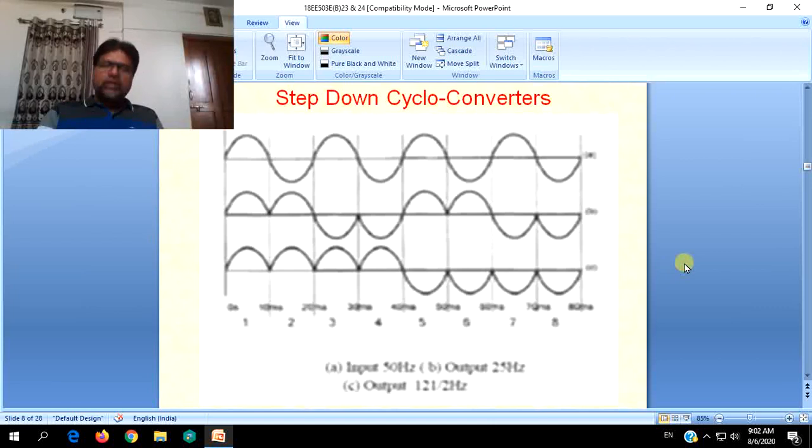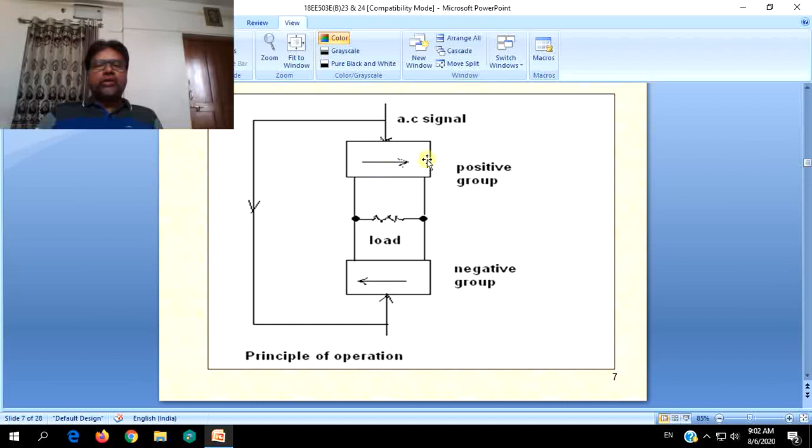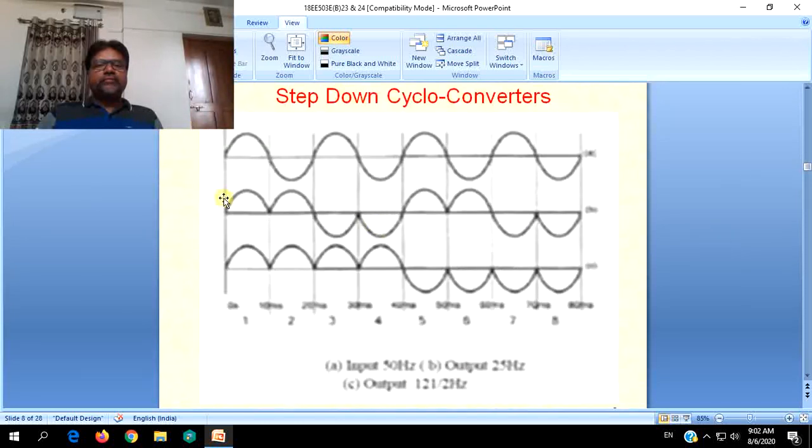So this is how step down is achieved in case of cycloconversions, by simply operating positive group and negative group. In both the first case and second case, where positive half cycles are only allowed, during this period only positive group will be operated to allow the source to the load.